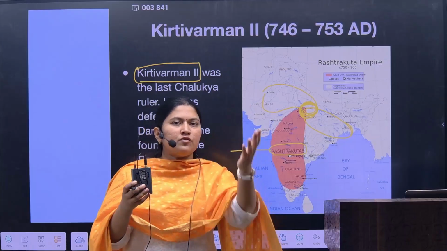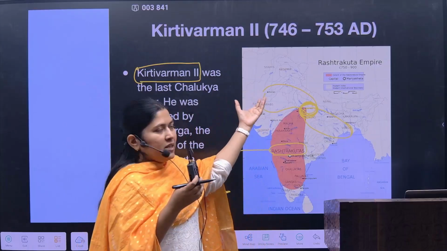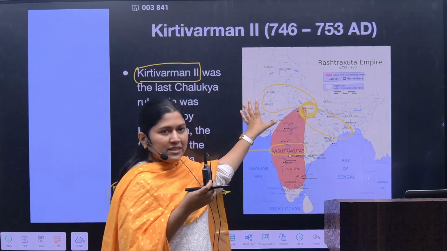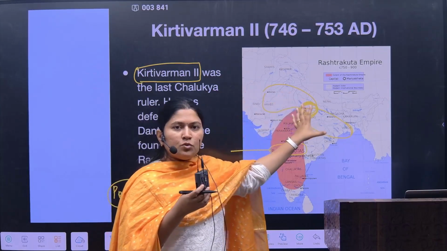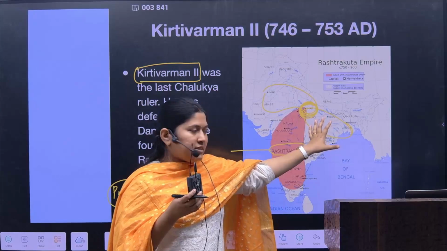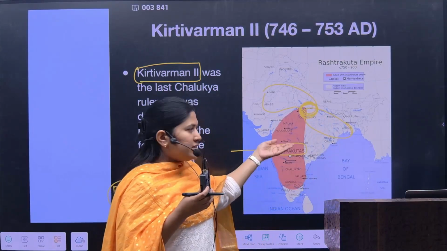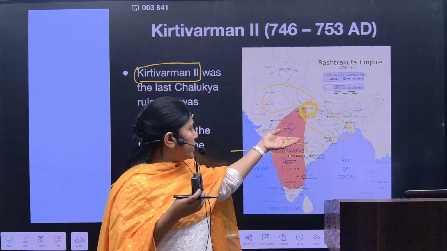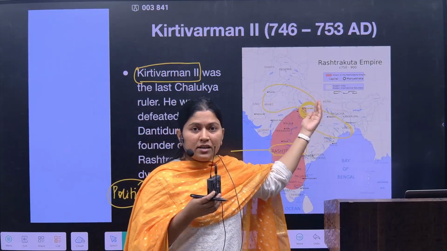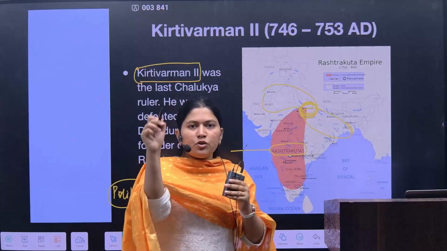Now see the shift of history. At the beginning we were talking about the Indus Valley civilization. After that we came to the Ganga Valley civilization. After that the Kaveri Valley civilization. After that the Krishna, Godavari. And again we are going to the Ganga system.